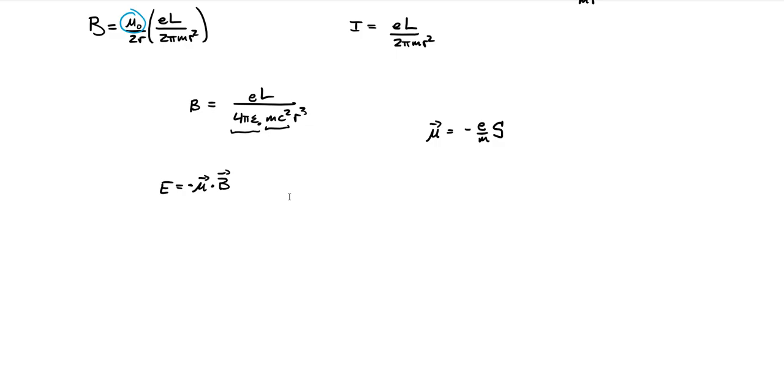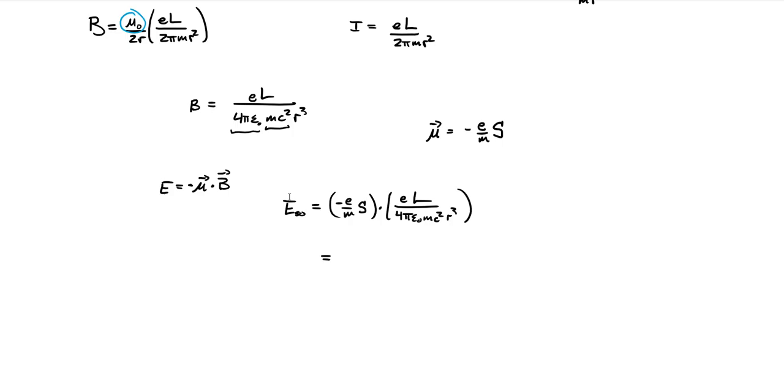So plugging that all in, the energy of the interaction due to the spin-orbit coupling is negative e over m, my spin angular momentum vector S, dotted with that magnetic field, which is e L over 4 pi epsilon naught m c squared r cubed.